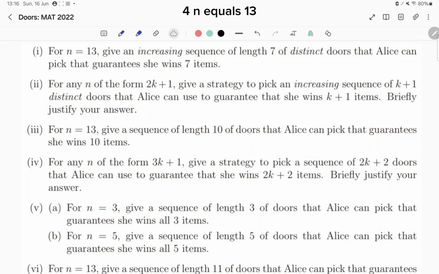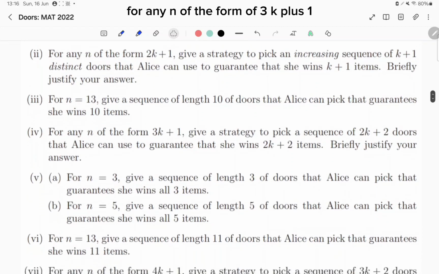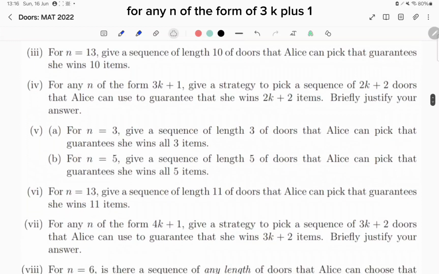Part 3. For n equals 13, give a sequence of length 10 of doors that Alice can pick that guarantees she wins 10 items. Part 4. For any n of the form 3k plus 1, give a strategy to pick a sequence of 2k plus 2 doors that Alice can use to guarantee that she wins 2k plus 2 items. Briefly justify your answer.